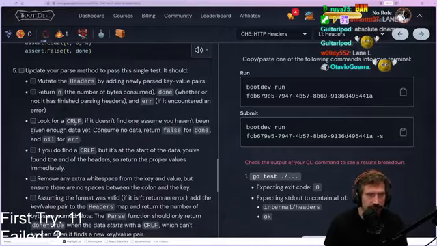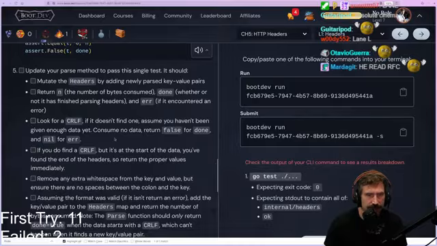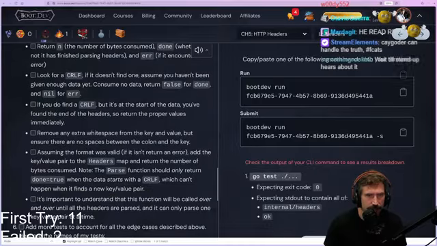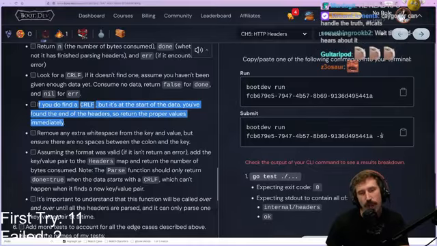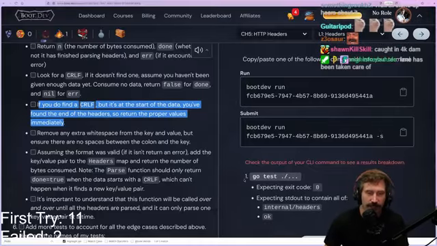Let's see. Look for a Sierra. If it doesn't find one, assume you haven't been given enough data. Yep. If you do find one, but it's at the start of the data, you found the end of the header, so return the proper values immediately. Did you see that? Return the proper values immediately? Yeah, you're the wrong one, Lane. You're the wrong one. Feedback.